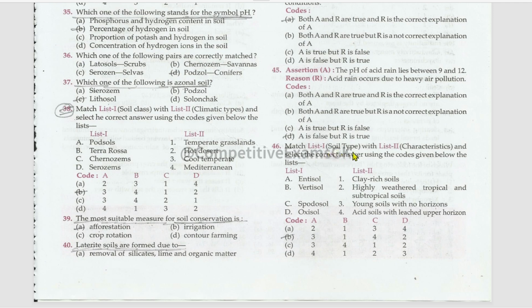And the matching, list 1 of the soil type and list 2 of the characteristics. Entisol soil, young soils with no horizons; vertisol soils, clay-rich soils; spodosol soils, acid soils with leached upper horizon; oxisol soils, highly weathered tropical and subtropical soils.